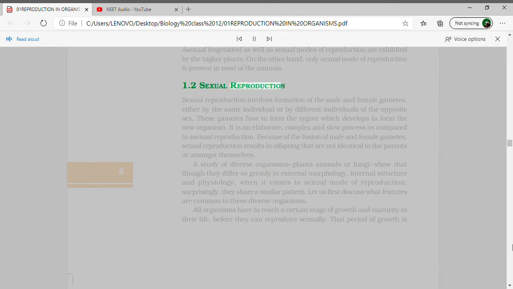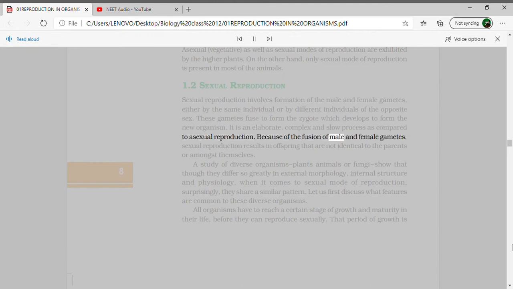1.2 Sexual reproduction. Sexual reproduction involves formation of the male and female gametes, either by the same individual or by different individuals of the opposite sex. These gametes fuse to form the zygote, which develops to form the new organism. It is an elaborate, complex and slow process as compared to asexual reproduction.